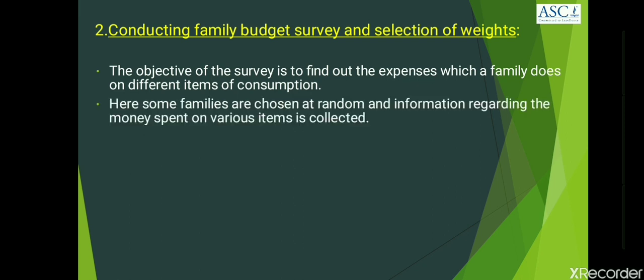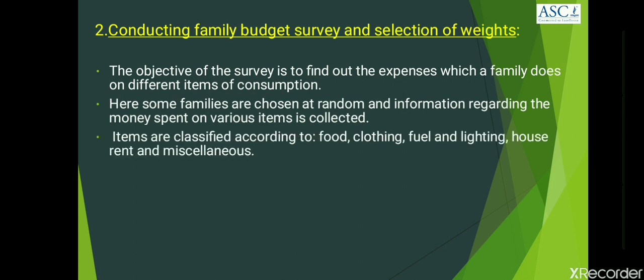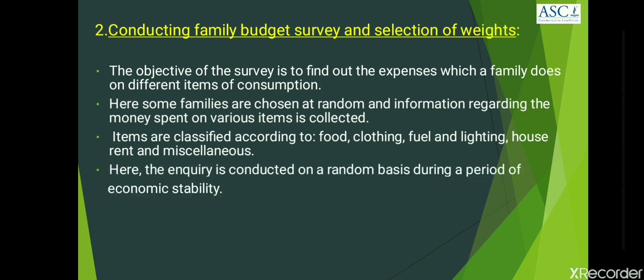Usually, in such a survey, the items are classified as food, clothing, fuel and lighting, house rent, and miscellaneous. The enquiry is conducted on a random basis during a period of economic stability.